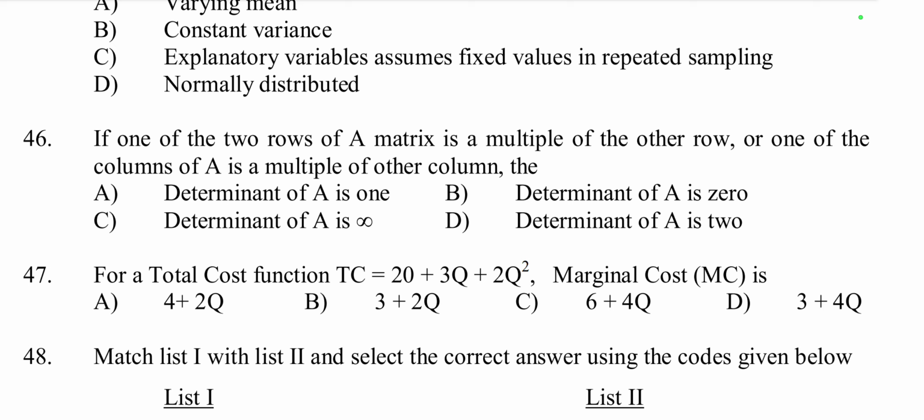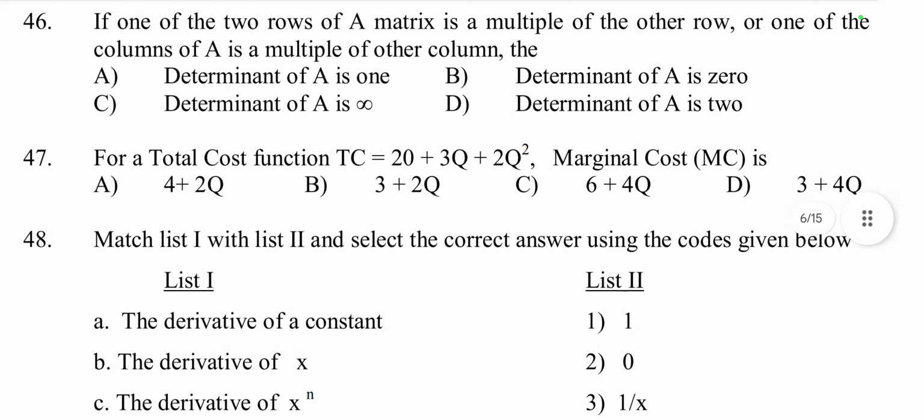So here the answer should be 0. So the determinant of A is 0, and 0 is in option number B. Determinant of A is 0. You can cross check it by taking any example. So option B is the right answer. Then question number 47.